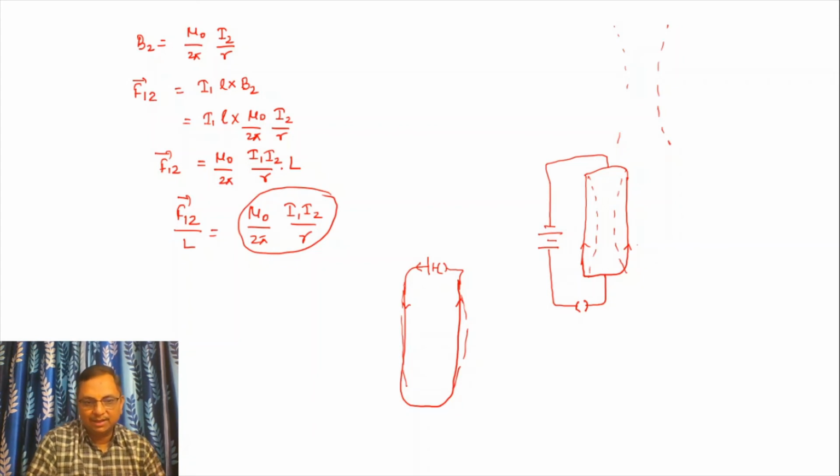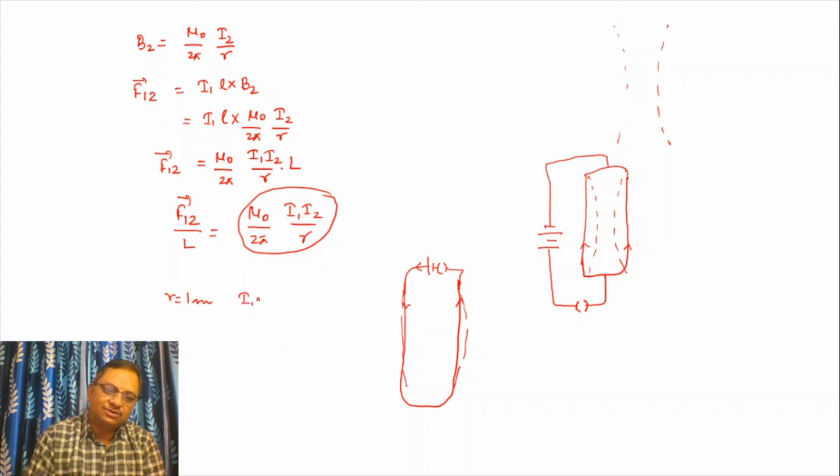And in this way, we calculate the value of current also. This is the standard definition of the ampere. If R is equal to 1 meter, and I1 is equal to I2 is equal to 1 ampere, then F12 over L is equal to 2 into 10 to power minus 7 Newton.